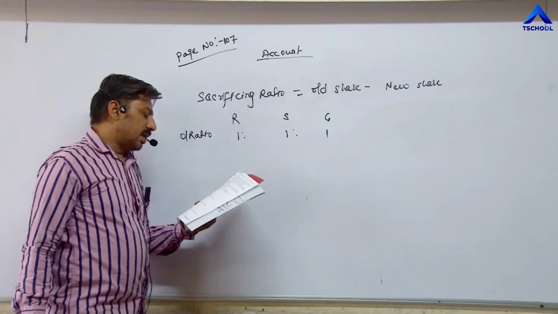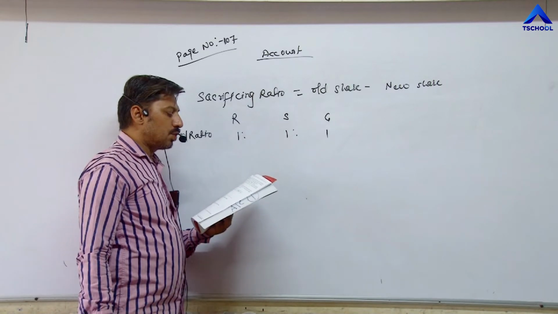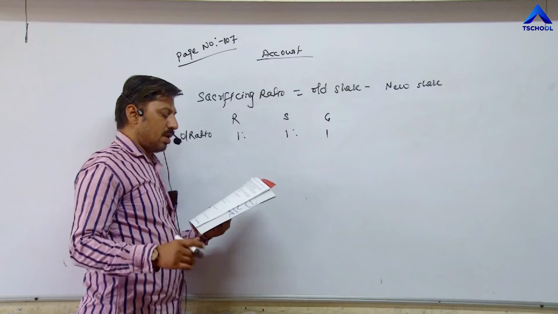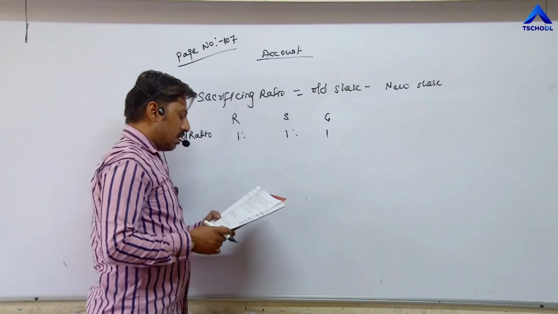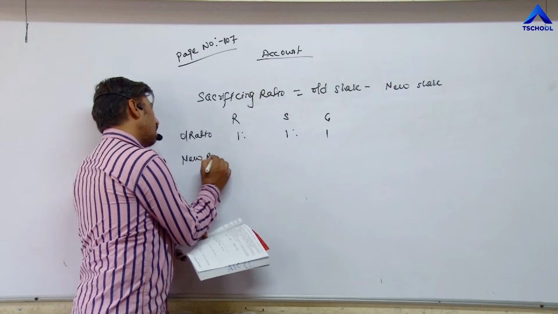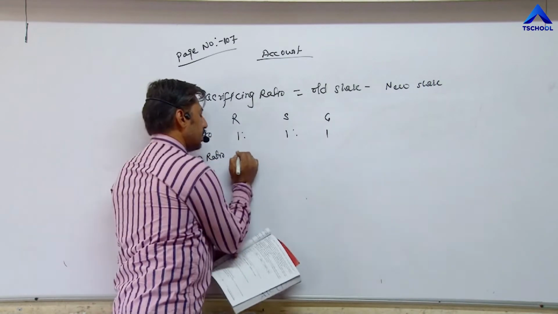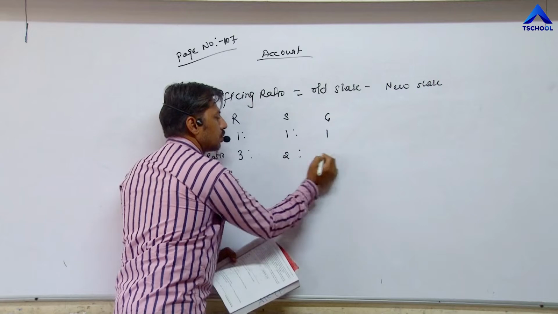Next, they decided to share profit and losses in the ratio of 3 is to 2 is to 1 in future. Now they have changed the ratio, and the changed ratio, the new ratio, is 3 is to 2 is to 1.